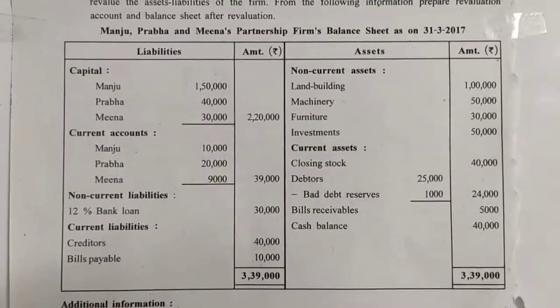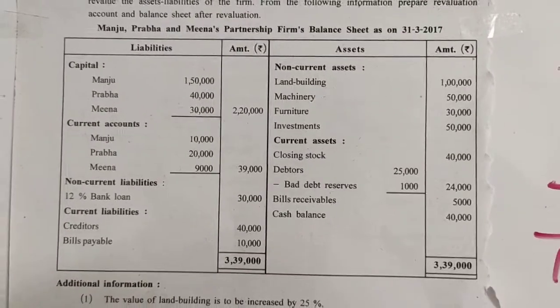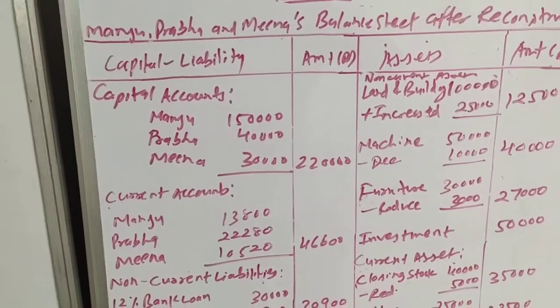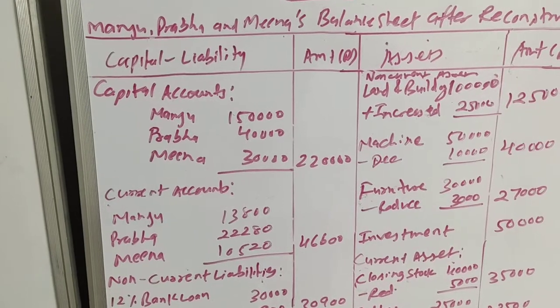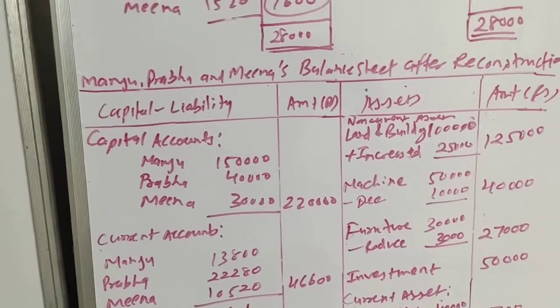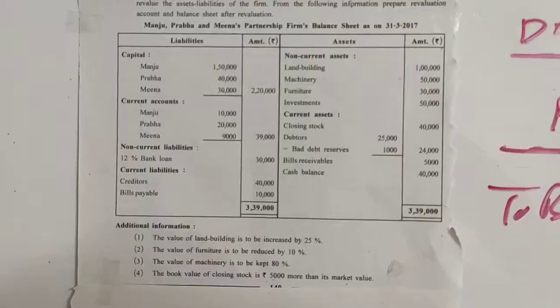Capital is 1,50,000, 40,000 and 30,000. Total 2,20,000. Manju, Prabha and Meena. As it is, we will copy it down in our new balance sheet. Capital account Manju, Prabha, Meena, 1,50,000, 40,000 and 30,000. Outer column 2,20,000. Okay.